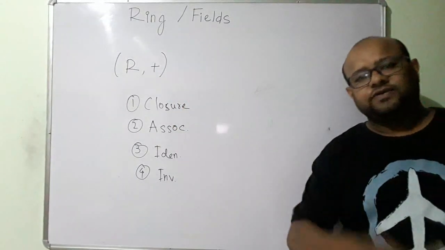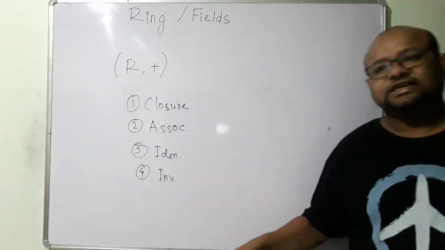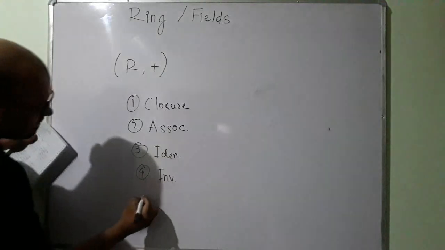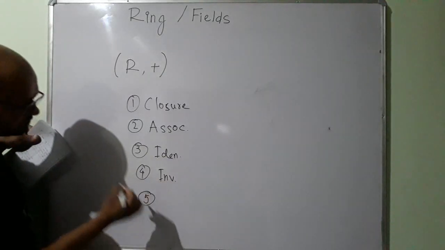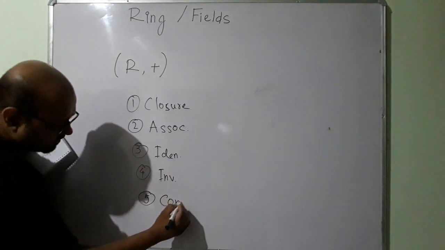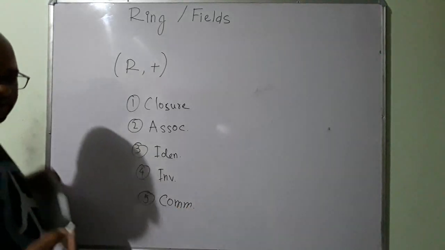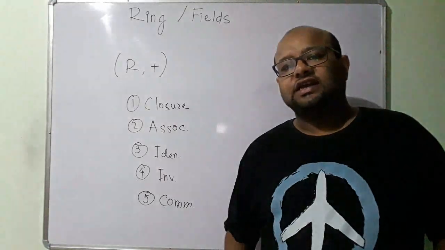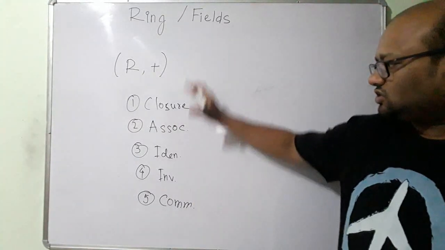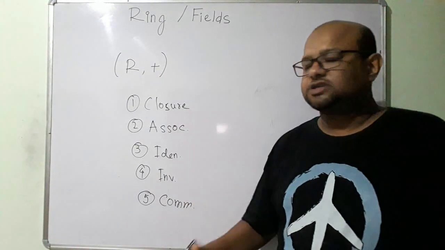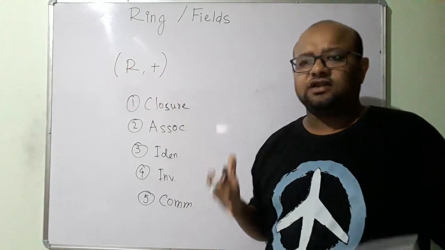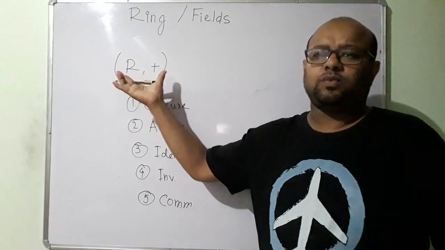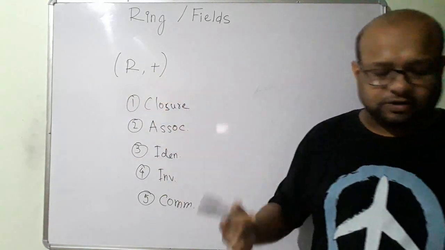So refer to the last video, we talked about all these things in detail. And finally, if the commutative property was satisfied under this operation by elements of this set, then we said that it was an abelian group. So these are the properties, and based on these properties we said what kind of structure this set under this operation was.